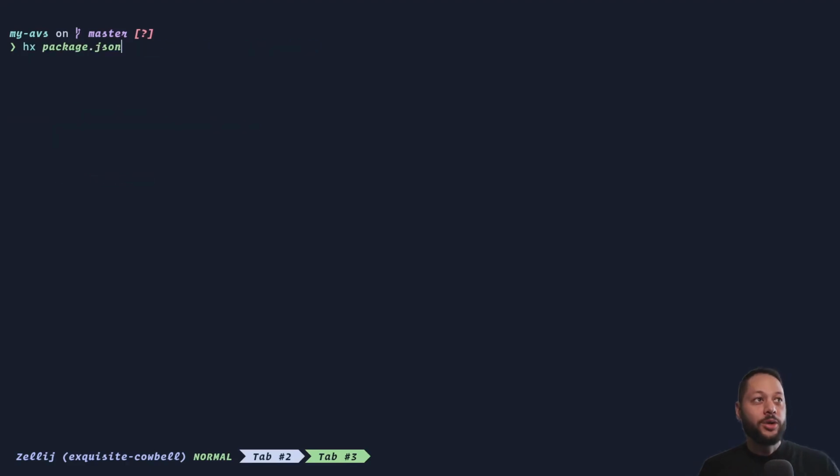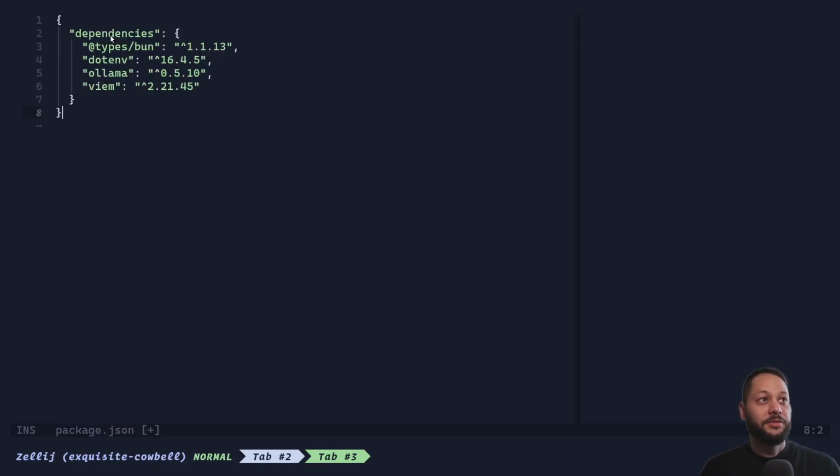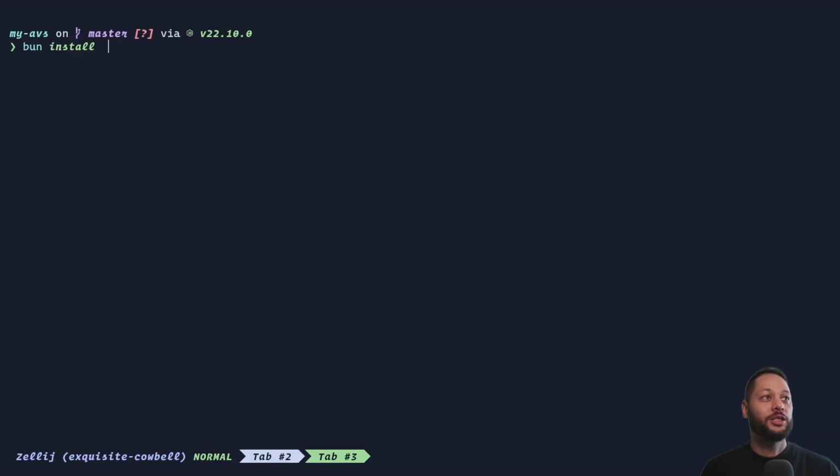So for our operators stack, we're going to be using TypeScript and Bun. But the great thing about EigenLayer and AVSs is that an operator can run basically any stack that they want, as long as they're following the rules of the service that they're operating for. So we're going to create a package.json. I'm going to paste in a few dependencies. We're going to require the types for Bun, env, so we can read our .env file, the Llama library, and Viem, which makes it very easy to interact with smart contracts. Then in our terminal, we can just run bun install.